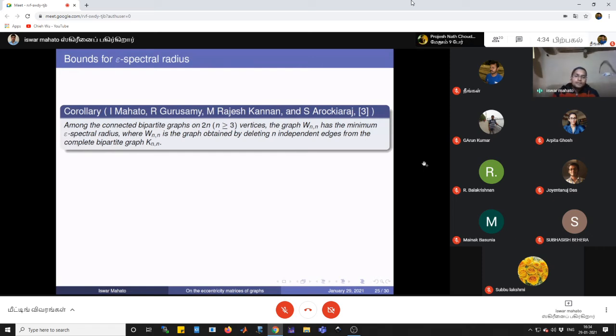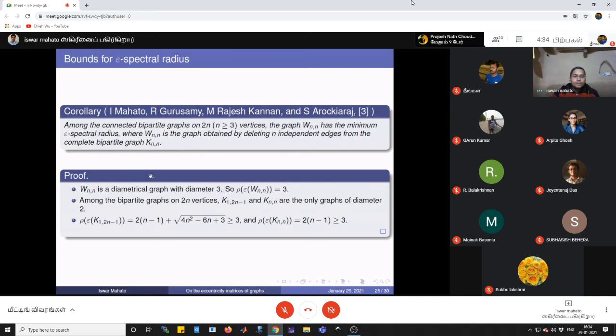We can prove this using the above theorem. So note that this W(n,n) is a diametrical graph with diameter 3. Therefore, its spectral radius is 3, and it has the minimum spectral radius among the bipartite graphs with diameter greater than or equal to 3.